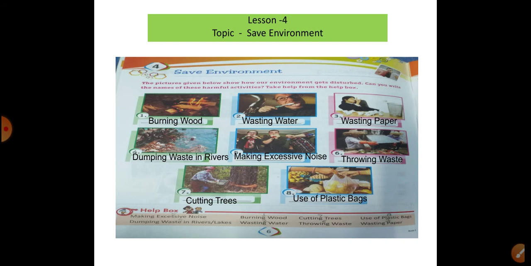So please don't waste this type of thing, you can use it as manure, that is for supporting our environment, otherwise it is harmful for us. Next, 7 is cutting trees. Now here you will see loss to our environment if a lot of trees are cut, according to our given picture, harmful for us. Use of plastic bags, yes, loss to our environment from this type of activities. So save the environment, please don't follow the given steps. So please save your environment, protect it from this type of thing.